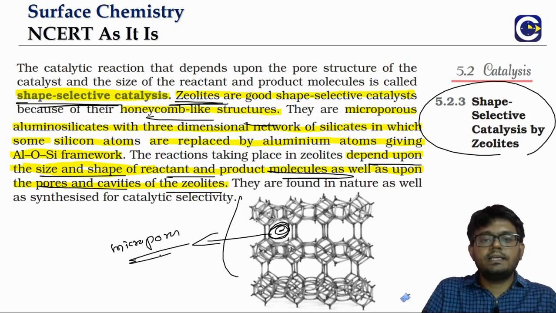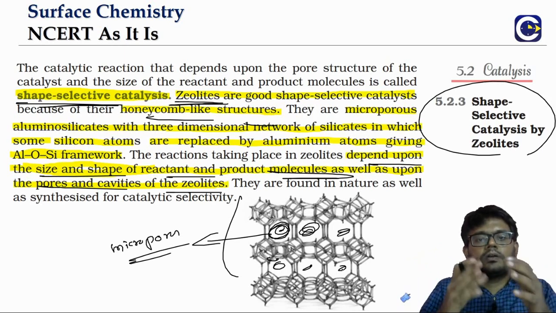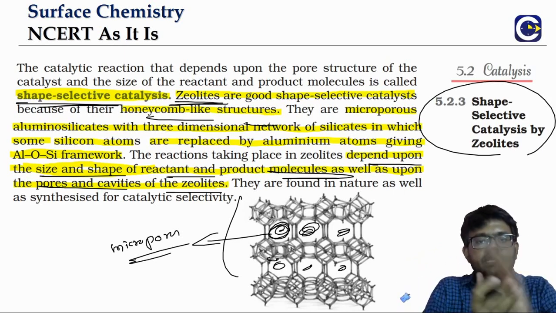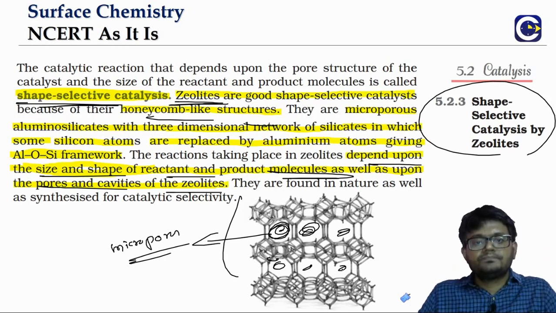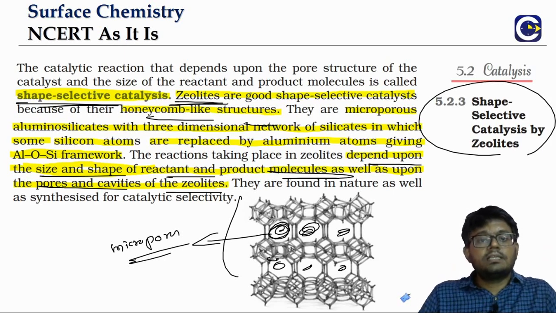Zeolites are a three-dimensional network of aluminosilicate. The pores have a specific shape and size, and depending upon the shape and size of the reactant adhering to it, as well as the product, those reactions will be selectively enhanced.